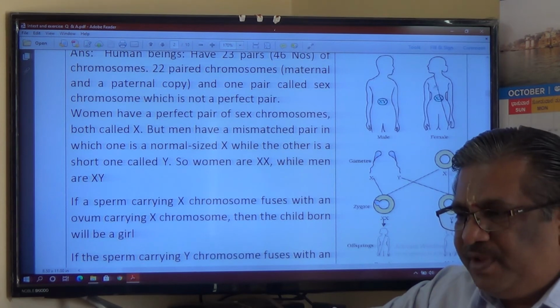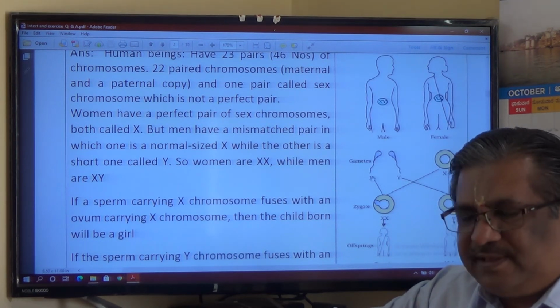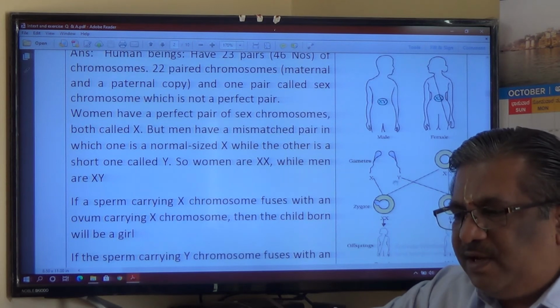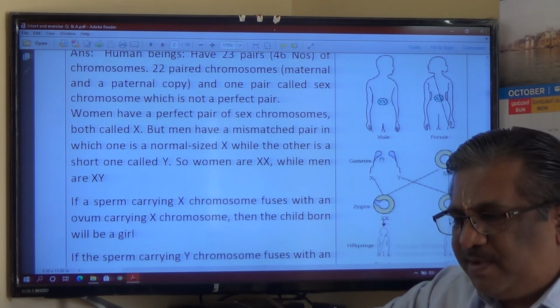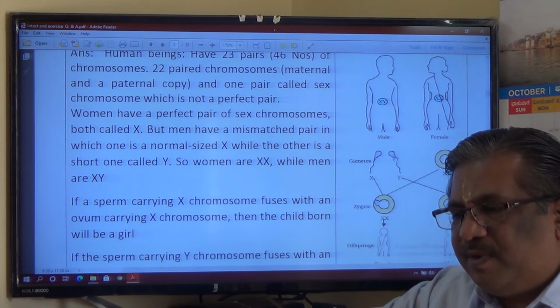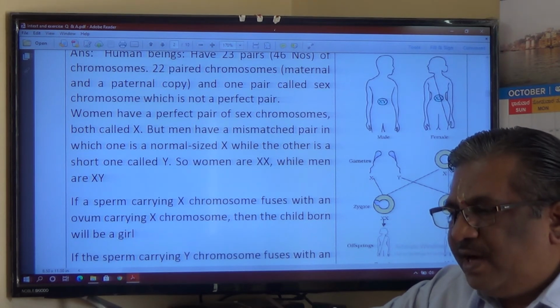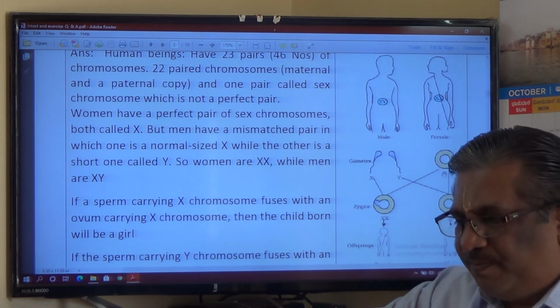That is better. And below that you can write XY, XX. And then come the gametes. Gametes of the male, either a sperm containing X chromosome or a sperm containing Y chromosome. And of course the egg will have only X chromosome.